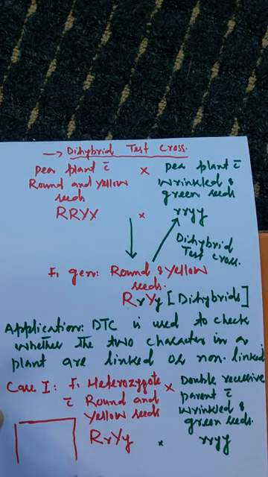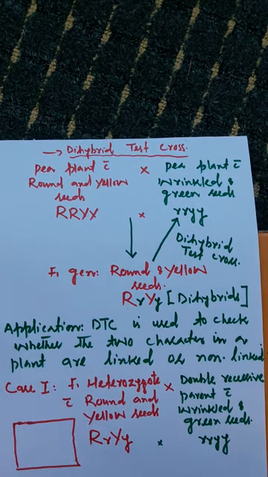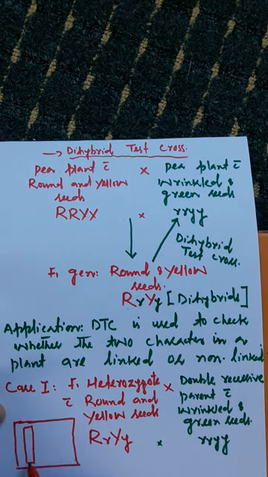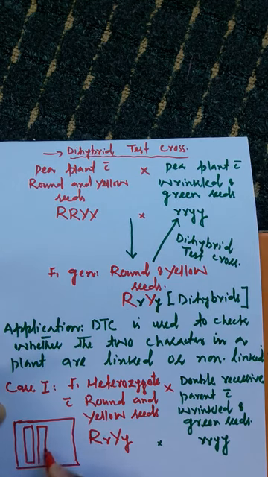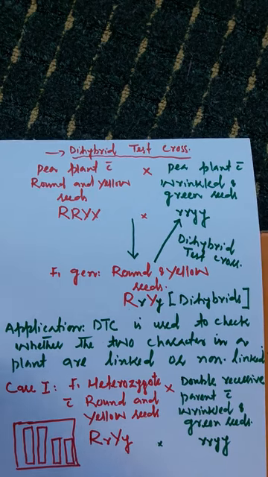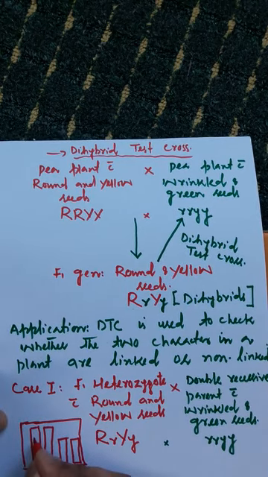We can say the two traits, roundness and yellowness, are non-linked, meaning their alleles are present on different pairs of homologous chromosomes. So I will make here two pairs of homologous chromosomes. On one pair there is capital R, small r. On another pair there is capital Y, small y.